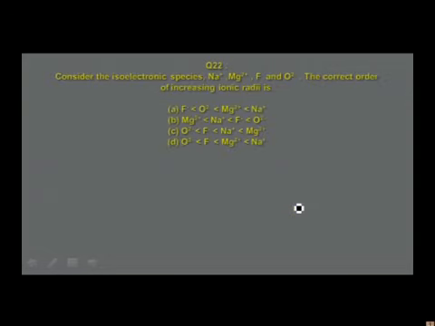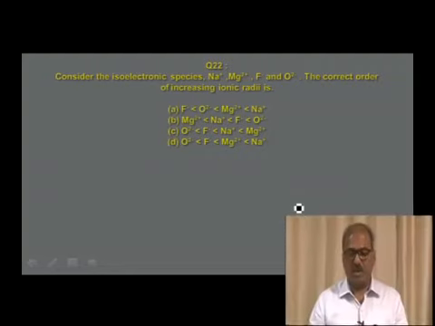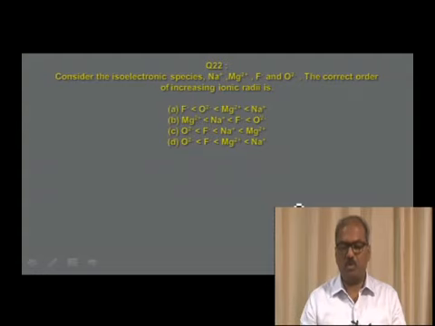Go to the next one. Consider the isoelectronic species Na plus, Mg2 plus, F minus and O2 minus. The correct order of increasing ionic radii is given. Option A, F minus less than O2 minus less than Mg2 plus less than Na plus. Option B, Mg2 plus less than Na plus less than F minus less than O2 minus. Option C, O2 minus less than F minus less than Na plus less than Mg2 plus. Option D, O2 minus less than F minus less than Mg2 plus less than Na plus.